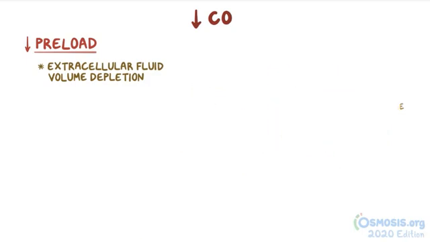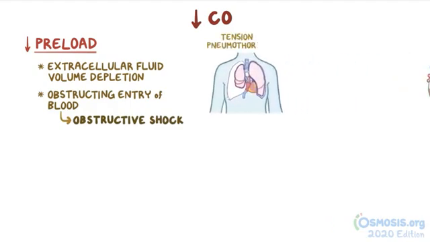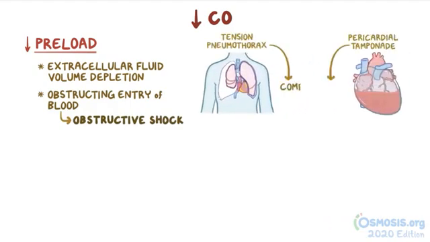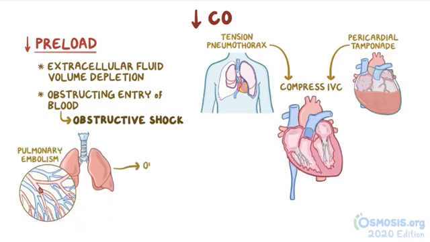Preload can also decrease if there's something obstructing the entry of blood into or out of a cardiac chamber, and this is called obstructive shock. For example, tension pneumothorax and pericardial tamponade can compress the inferior vena cava, obstructing blood flow to the right ventricle, and decreasing the cardiac output. A massive pulmonary embolism can obstruct blood from circulating through the pulmonary vessels and getting to the left ventricle.